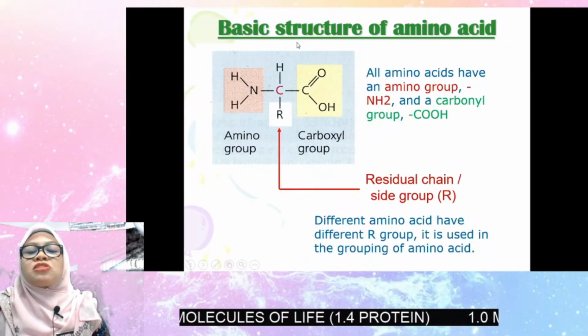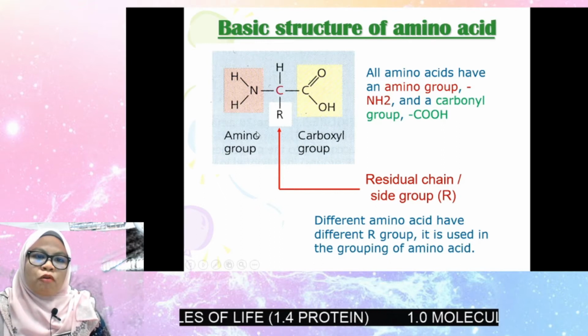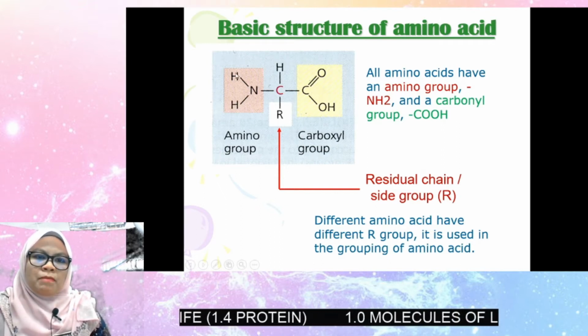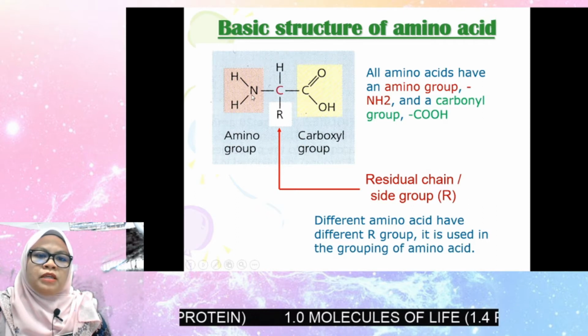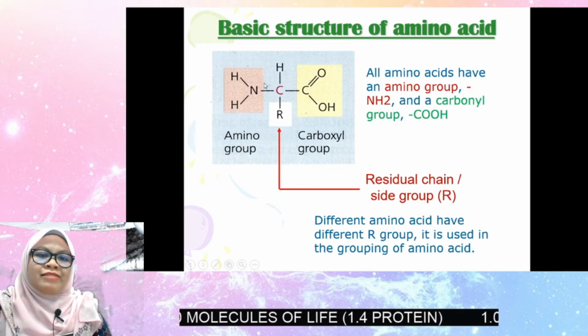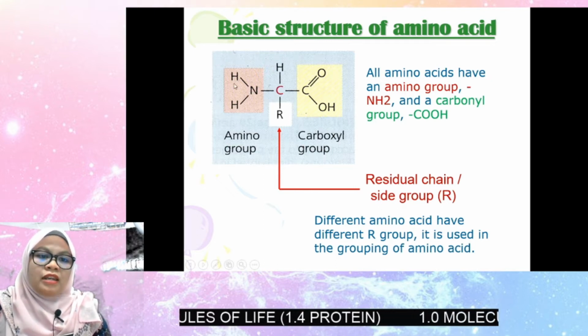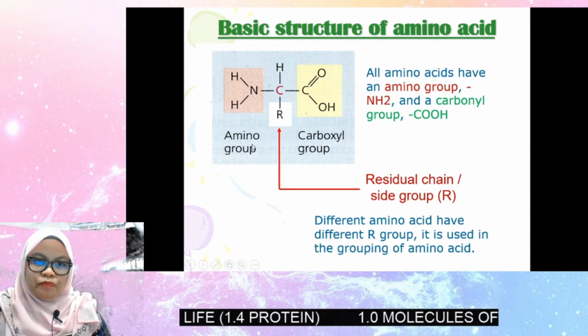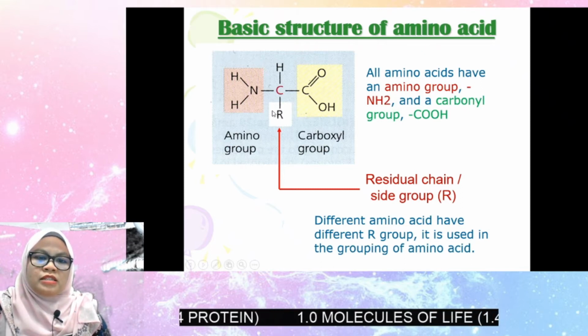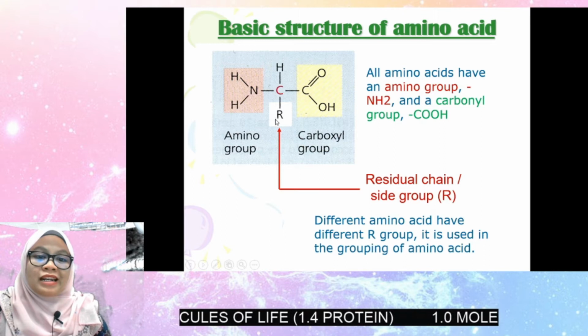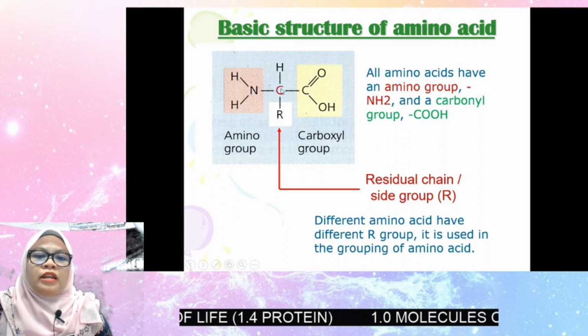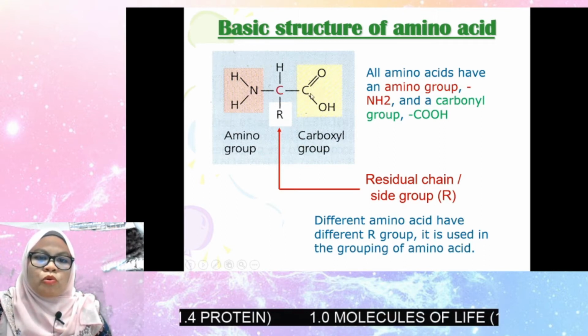So now let's take a look at the basic structure of amino acid. So here is the basic formula. From the basic formula, the amino acid has 3 functional groups. This NH2 represents the amino group. And then this represents the residual chain, or we call it side group. This residual chain or side group will determine the class of amino acid. And then this is C double bond OH, which represents the carboxyl group.